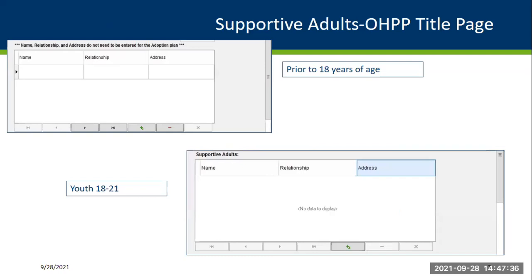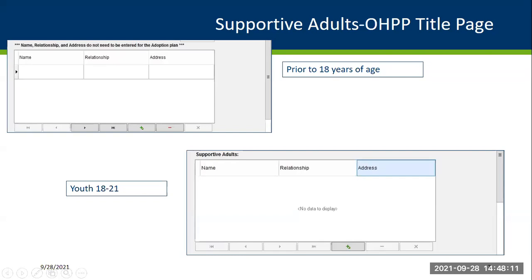Another thing I'd like to talk to you all about is the applicable service plans that are located in SSIS for individuals who are 18 to 21 years old. The top left screenshot is taken from the title page of the new out-of-home placement plan for individuals who are under the age of 18. So you'd see the section name, relationship, and address for an individual.